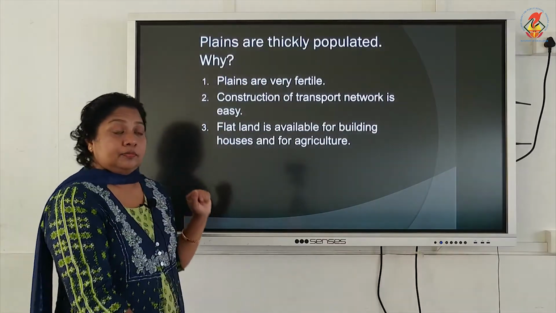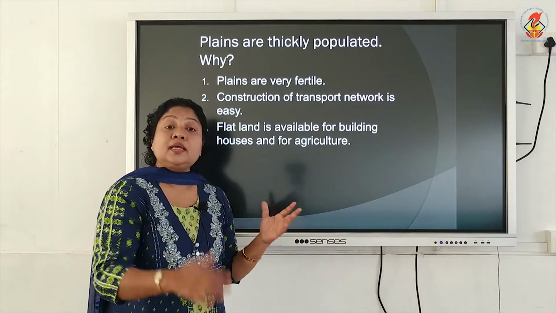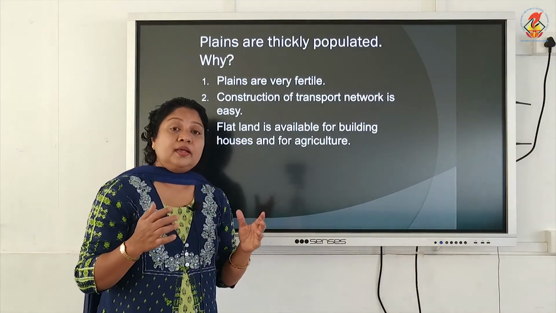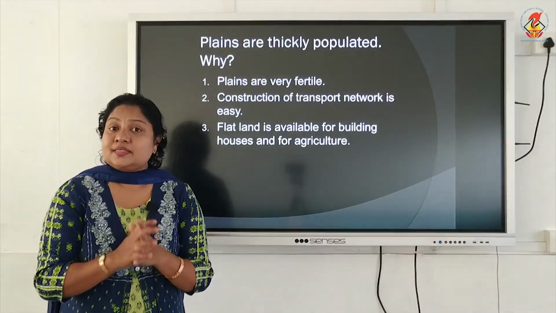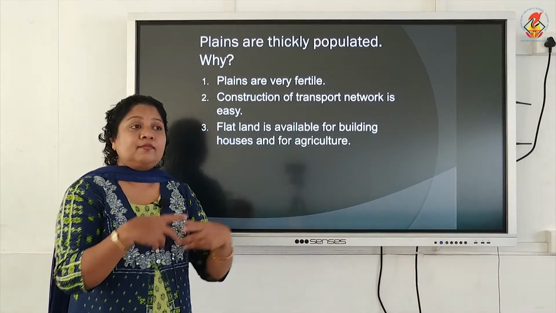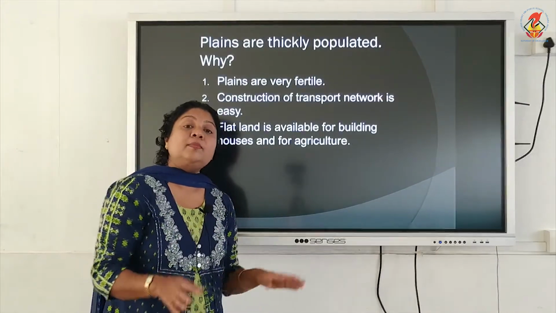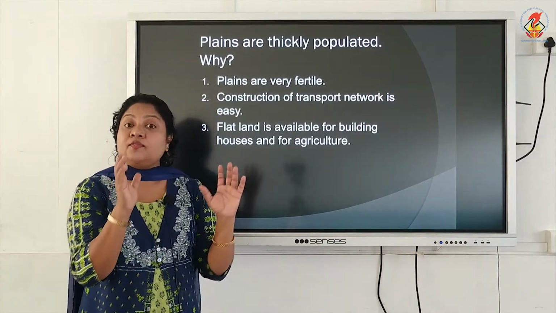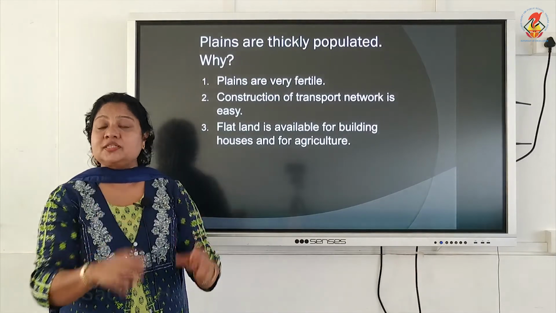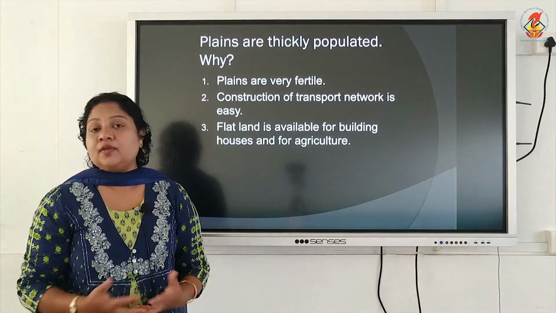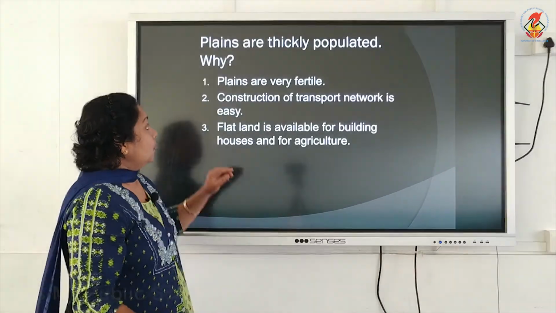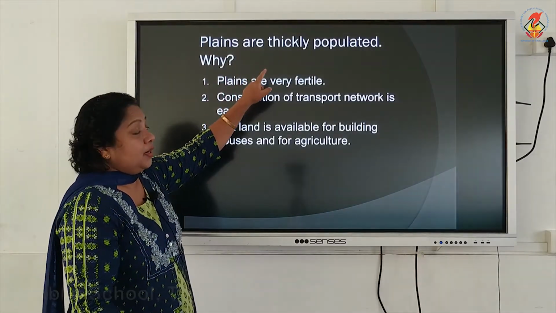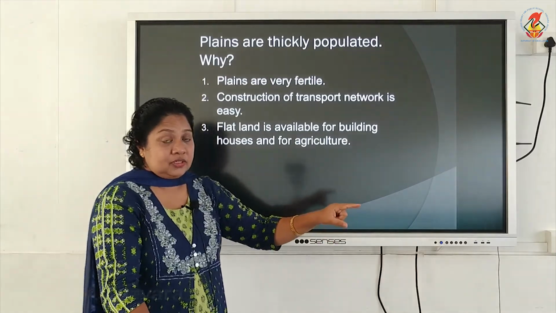Okay. Now the plains are thickly populated. The density of the plain areas is very high. The people are occupying those areas and have settled over there. And why do people show a tendency to settle down in a plain area? Because of the favorable climate, favorable conditions available over there. And what are the favorable conditions available for the people to settle down in a plain? So the plains are thickly populated because of the favorable conditions available over there.